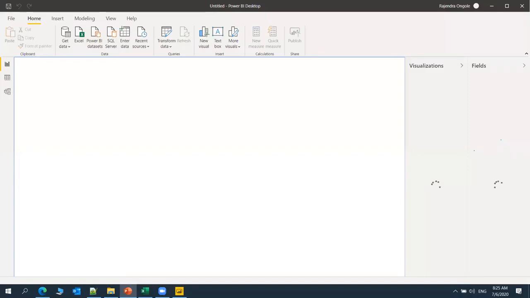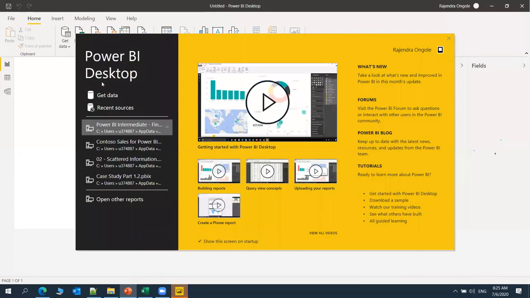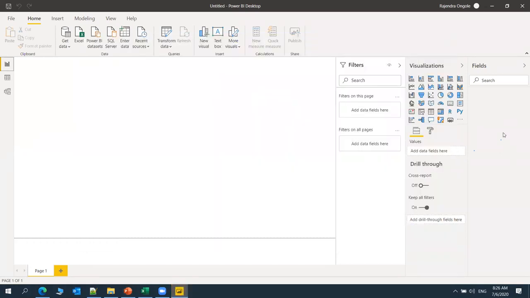Once we open Power BI Desktop, this is the front end screen. From here itself we can get data, see the recent data sources I have pulled, and open previous reports also. So this is the front end view. As I said, this is the report view, and here is the canvas where we are going to build the visuals, and this is the filter pane. If you want to filter any kind of data, we can filter it here.